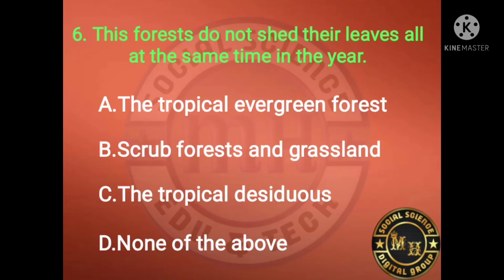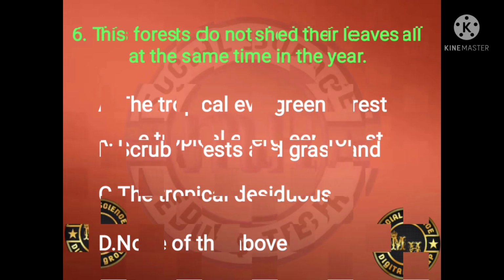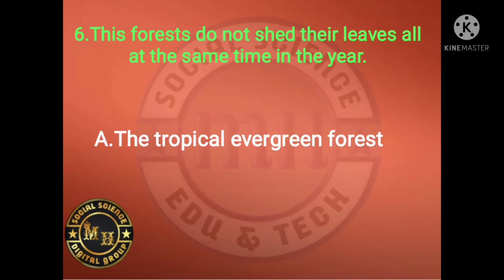These forests do not shed their leaves all at the same time in the year. Tropical evergreen forest, scrub forest and grassland, tropical deciduous, none of the above. Which one is the right answer? The right answer is tropical evergreen forest, which does not shed its leaves all at the same time in the year.